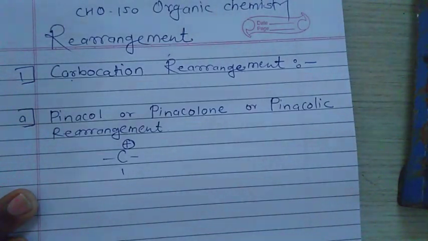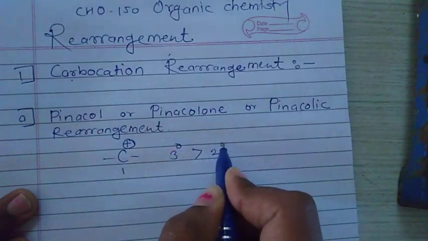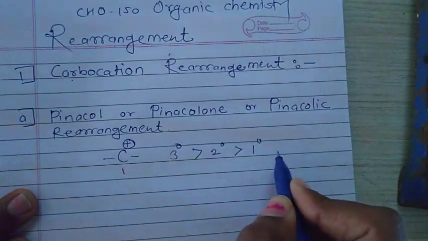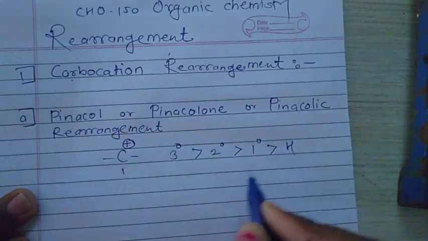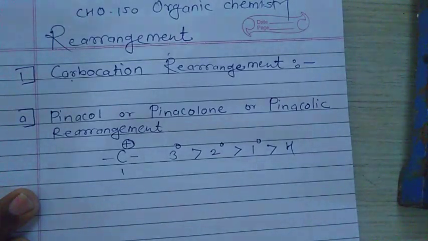That is, tertiary carbocation is more stable than the secondary carbocation, and the secondary is more stable than the primary carbocation, and the primary carbocation is more stable than the methyl carbocation. All these basics related to the carbocation we already discussed in earlier videos. Today we are going to learn by using this carbocation how we rearrange the reaction.